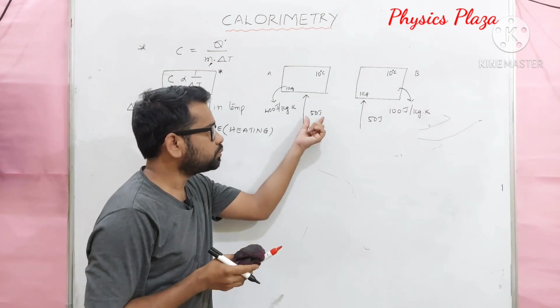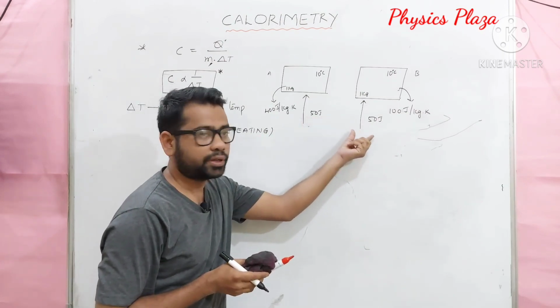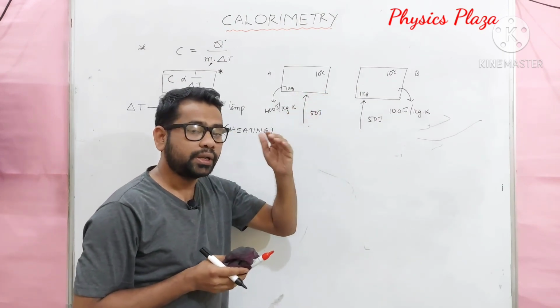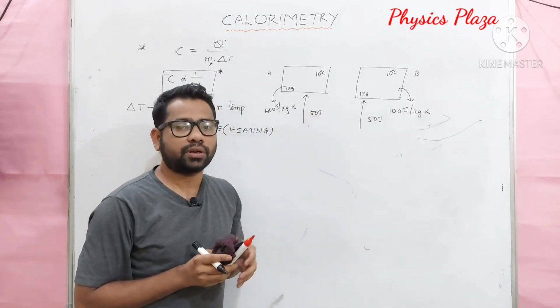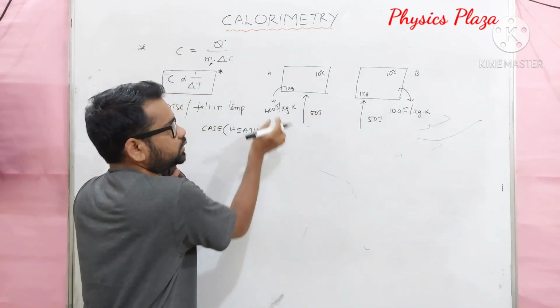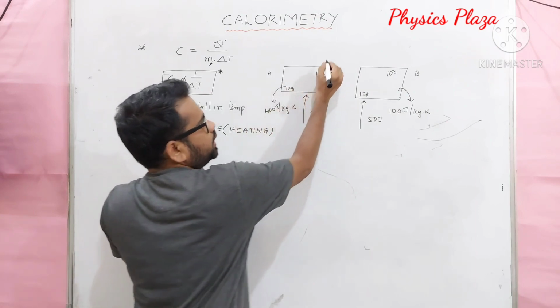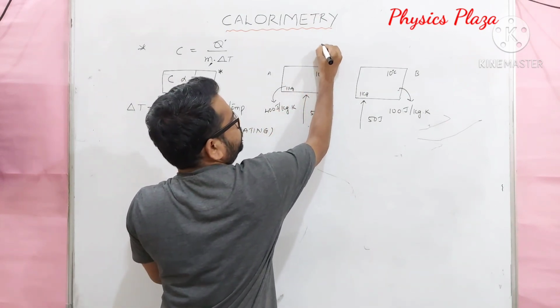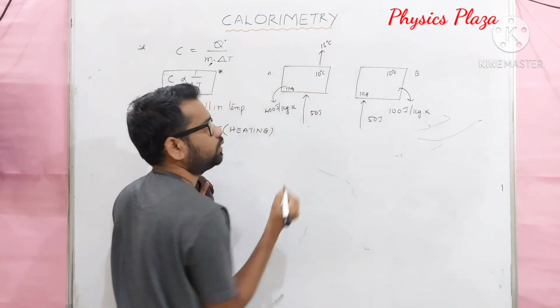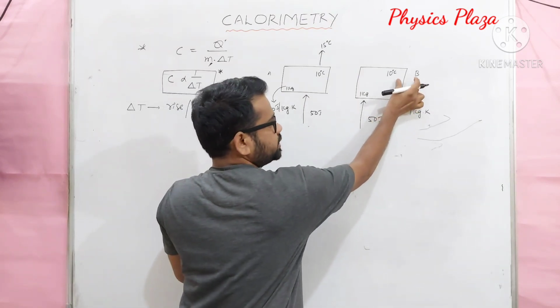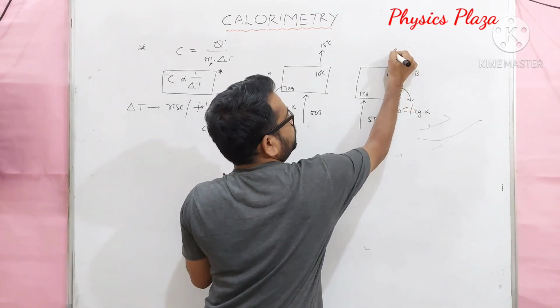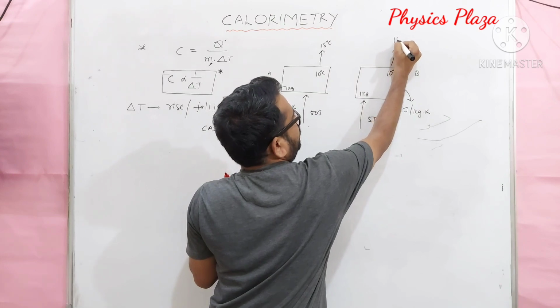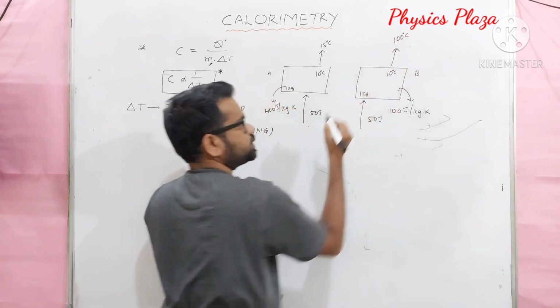When we supply the same amount of heat to these two bodies, there will be a rise in temperature. But we will notice that body A's temperature rose from 10 degrees Celsius to 15 degrees Celsius, whereas body B's temperature rose from 10 degrees Celsius to, for example, 100 degrees Celsius.